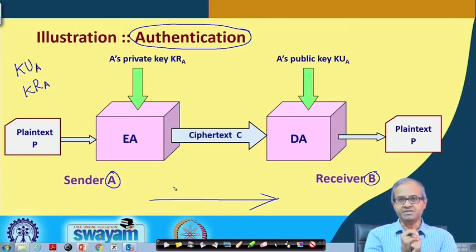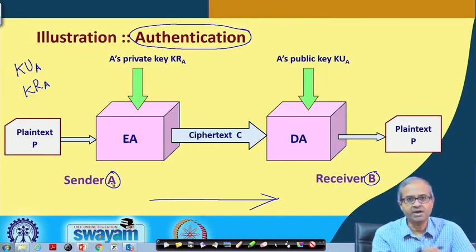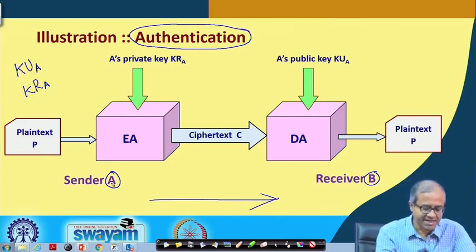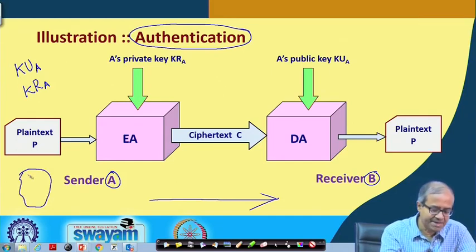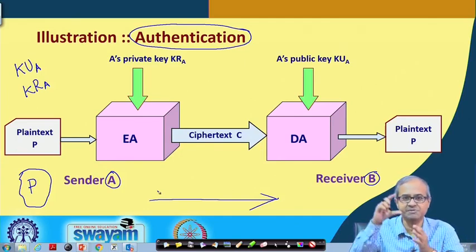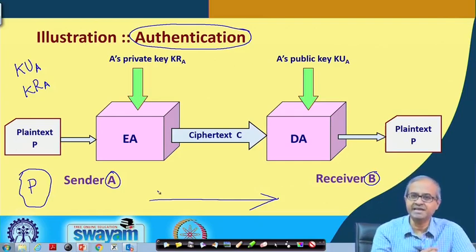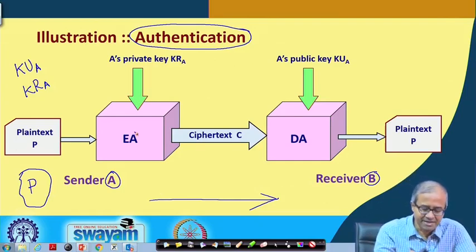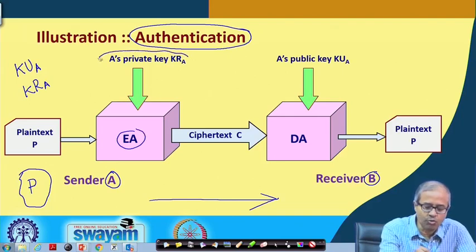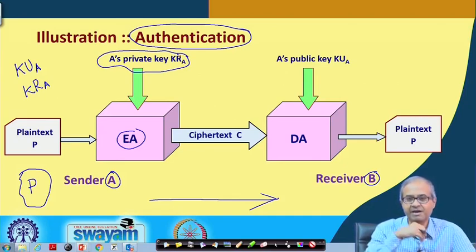Now, let us imagine a situation. Suppose A wants to authenticate itself with B. So, what A will do? Let us say A chooses a random text P. This P can be a Shakespeare's poetry, a Shakespeare's text, let us say. So, anything which is legible, which someone can read and understand. You can select any such plain text and you encrypt it using your own private key. Well, I am trying to authenticate to you, I encrypt it with my private key, I send it over to you.